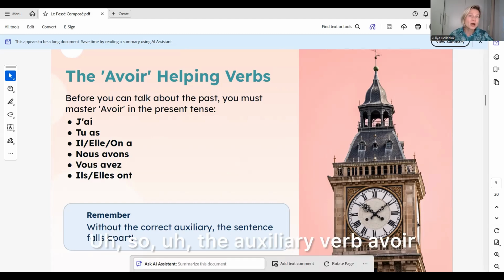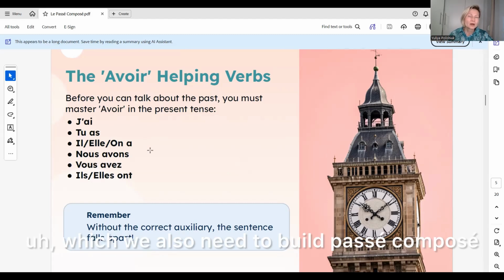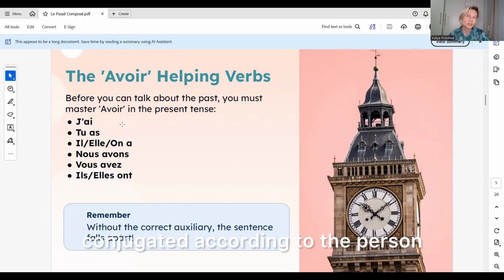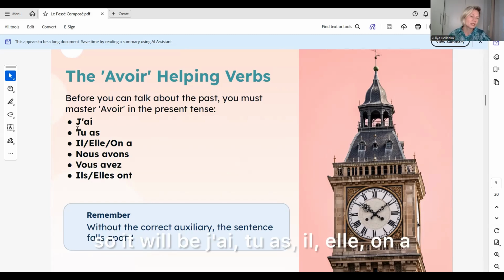The auxiliary verb avoir, which we also need to build passé composé, will be conjugated according to the person. So it will be j'ai, tu as, il, elle, on a, nous avons, vous avez, ils, elles ont.